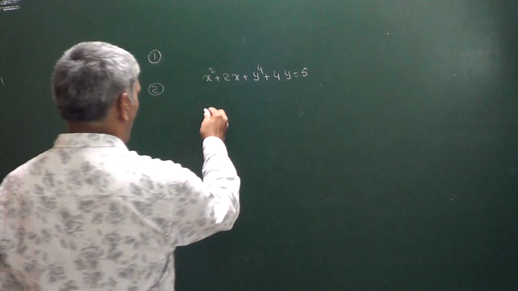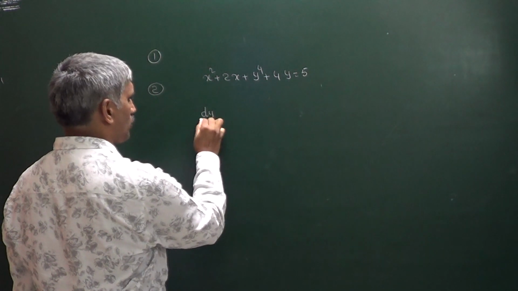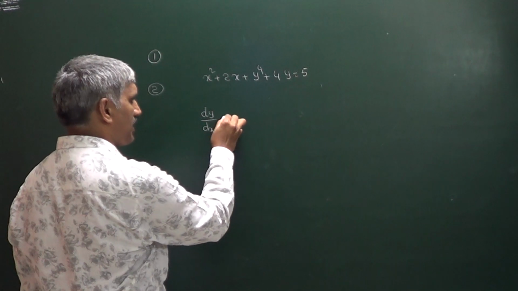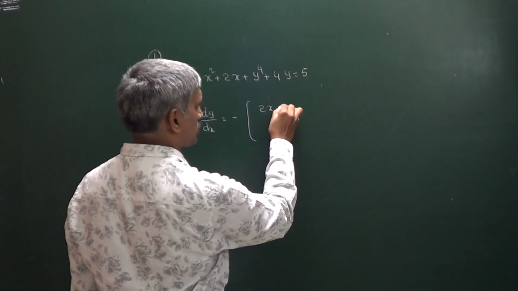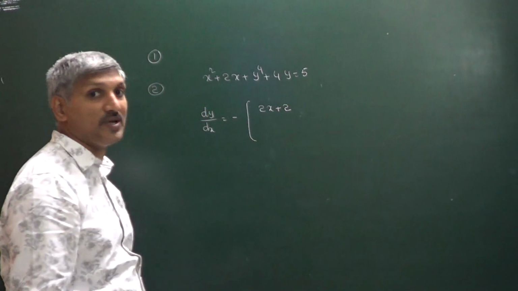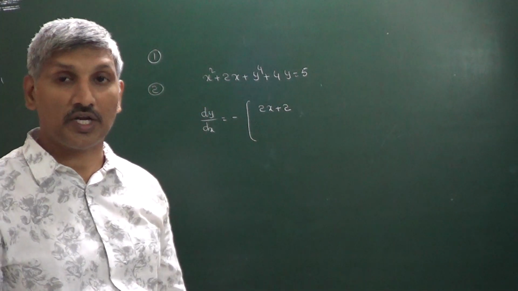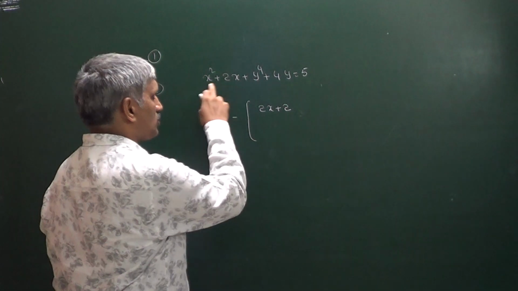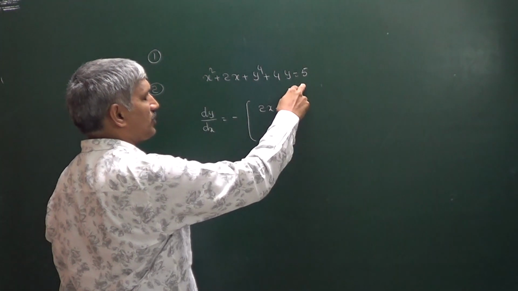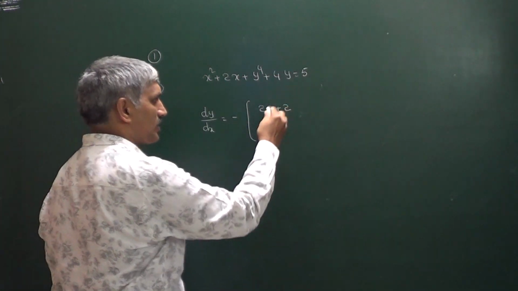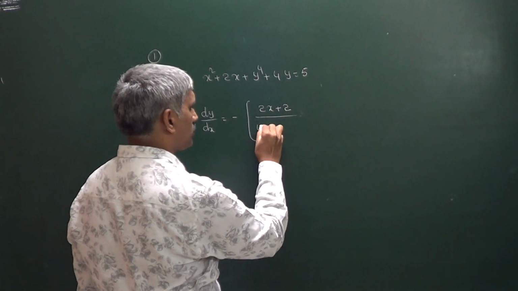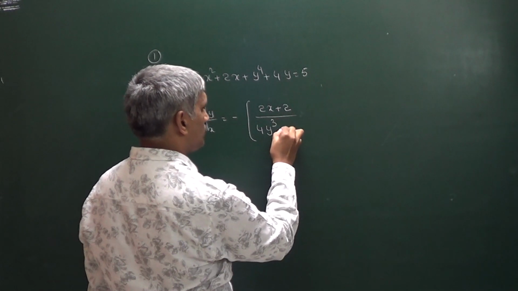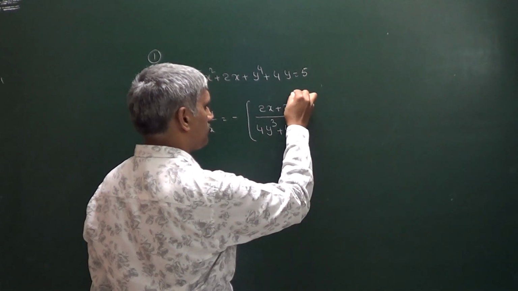Now I am trying to find dy/dx. I hope everyone knows how to find dy/dx. Minus of, we are doing 2x + 2, because earlier we discussed in implicit functions how to differentiate this easily. So minus of, we differentiate this with respect to x by taking y as a constant, divided by, differentiating this one, you get 4y³ + 4, 4y, not 4.